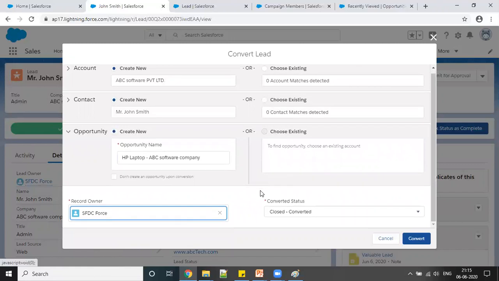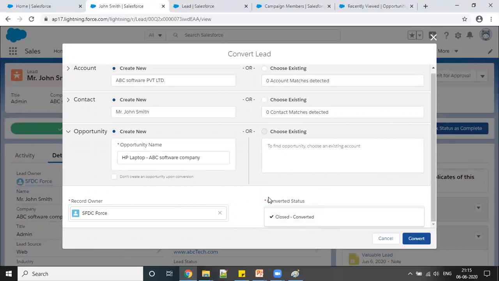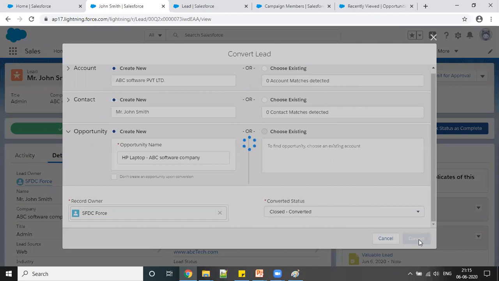SFDC force. And then here is the converted status, whether the lead got converted or not. Once we click this, the lead will be closed. It means we have made good progress, and we are now going to work on the deal. The lead is closed, and now we are working on the opportunity. So I'm just going to click on this convert.